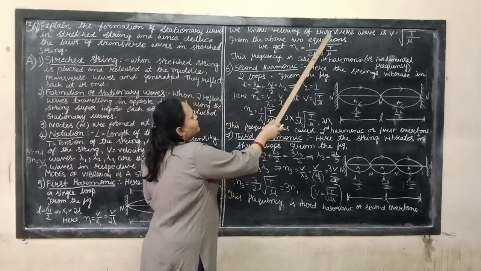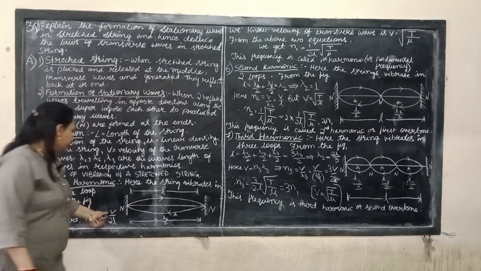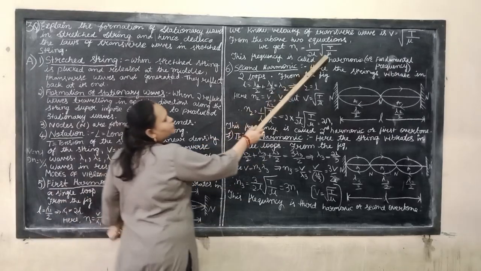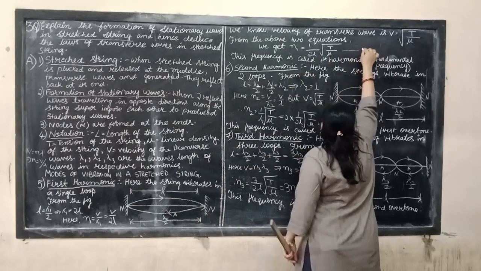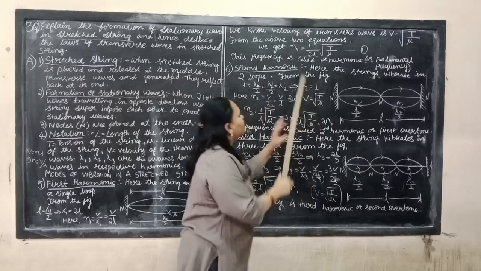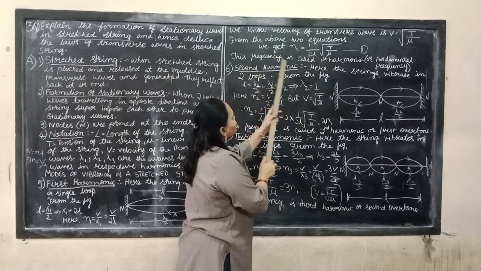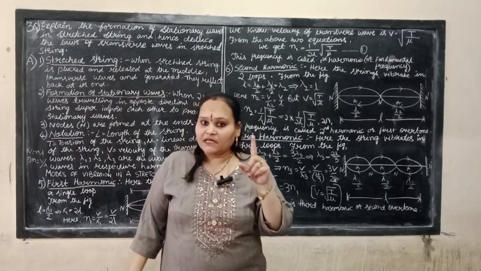So from the above equations we get n1 equal to, replacing the value of V, 1 by 2l into root of T by mu. This frequency is called the first harmonic frequency or the fundamental frequency of the string.